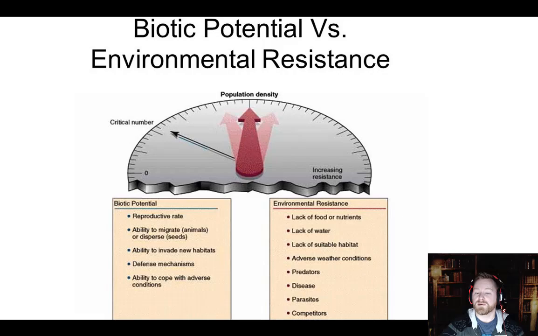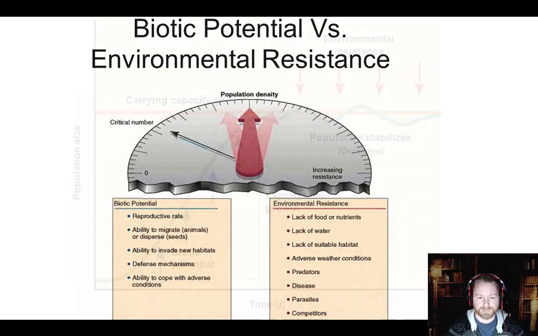What are some examples of environmental resistance? Well, like I said earlier, lack of food and nutrition, lack of water, lack of suitable habitat, adverse weather conditions, predators, disease, parasites, competition. All of those things are going to slow down a population's growth rate. And where does it level off? Around carrying capacity. It can't really go above that because then you've got too many. So it usually levels off right around carrying capacity.